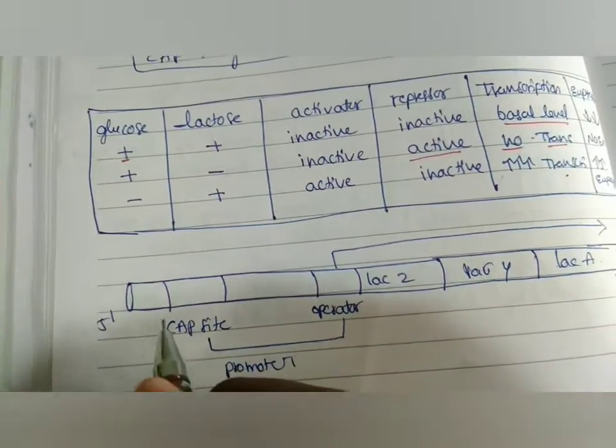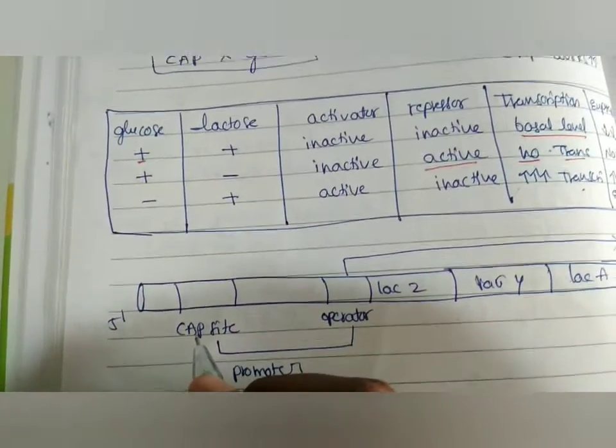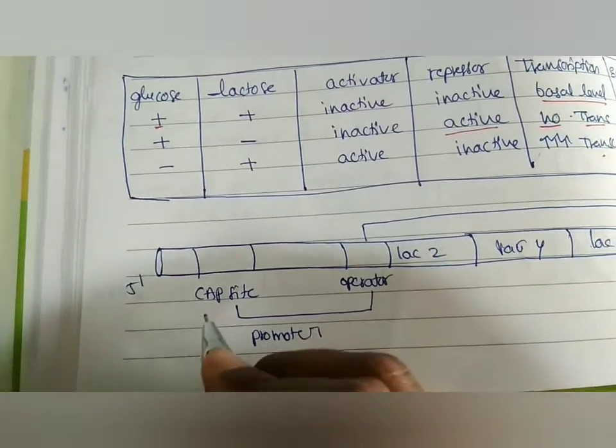This is the expression of the genes and how transcription takes place. This is a diagram of the DNA, the lac operon system, and the components involved in that operon system.